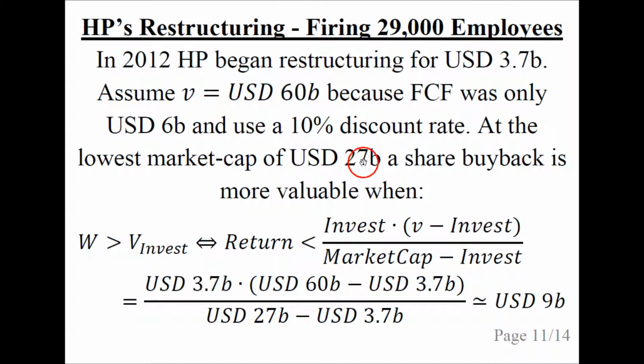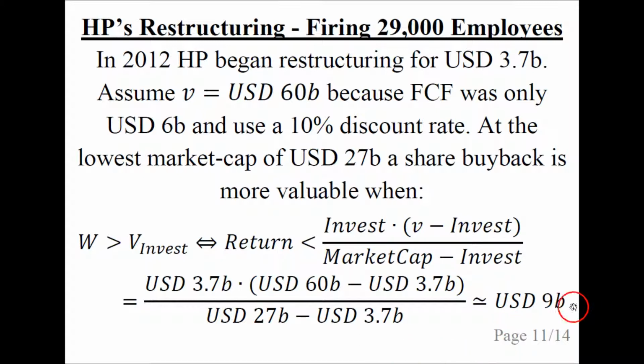At the lowest market cap for HP in that year, it was $27 billion, and a share buyback would be more valuable than the restructuring when the following holds. So it's the same formula we used before, and we just plug in the numbers. The investment amount, $3.7 billion, and V was assumed to be $60 billion, and the investment amount again and again, and market cap was $27 billion at its lowest.